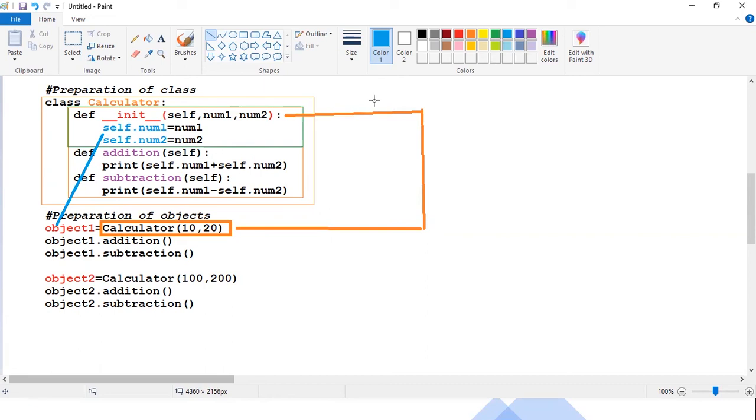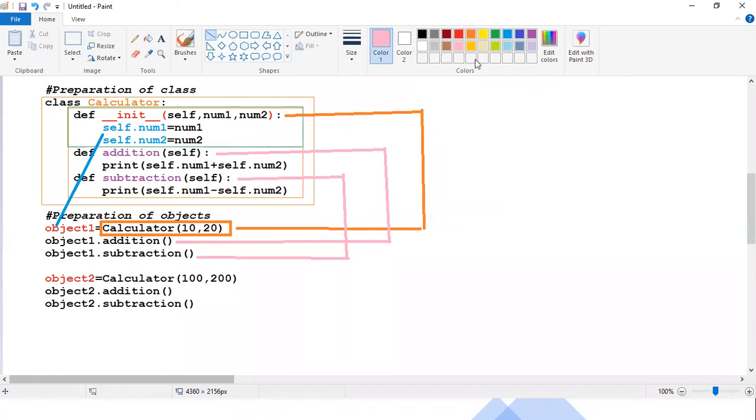Now guys, the second step, you know what you're doing. You're calling the method. So when you're calling the method, from here, guys, the control goes to the method block like this. And like this, the methods get executed, guys. This is for object one. Everything is happening with object one.